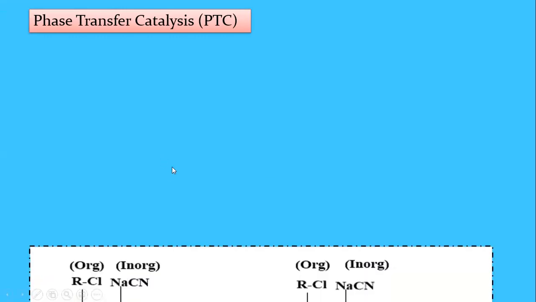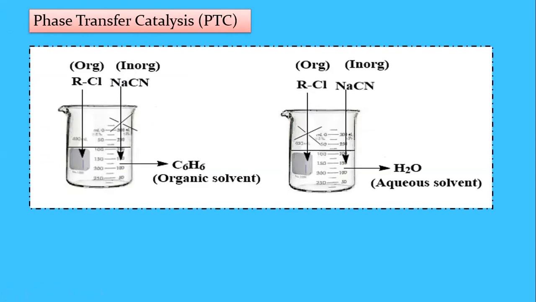So the next one is phase transfer catalysis. Phase transfer catalysis is an important one in synthetic reactions. What is the need of the phase transfer? Generally, a catalyst is used in a reaction to increase the rate of reaction. But what is the importance of the phase transfer catalyst? What is the need in organic reactions of these catalysts for the phase transfer of the compounds?